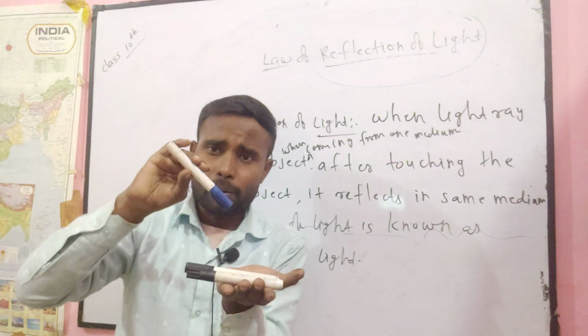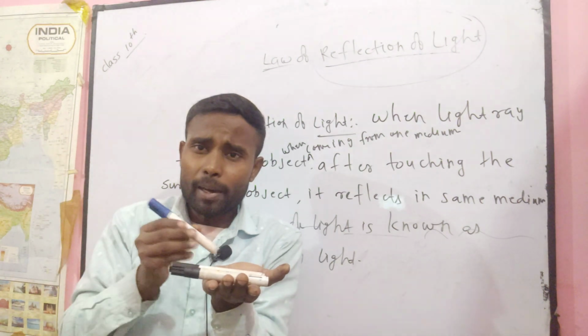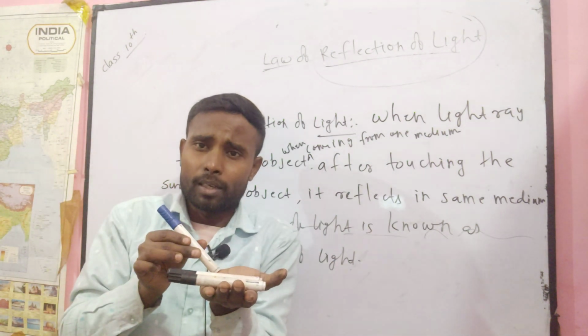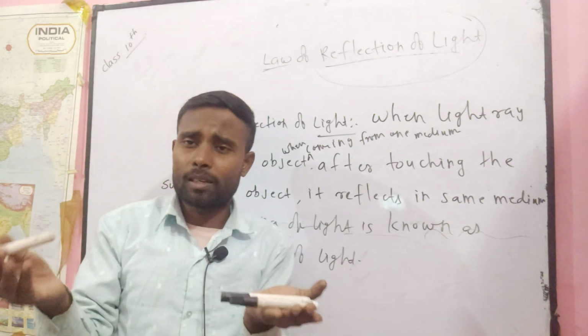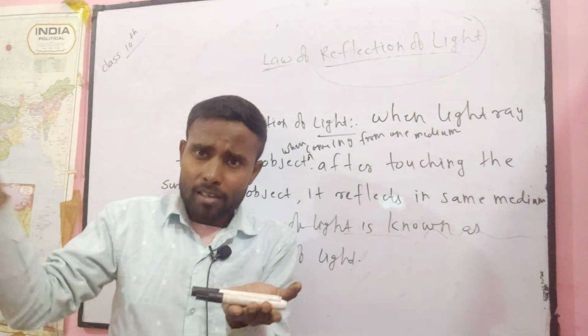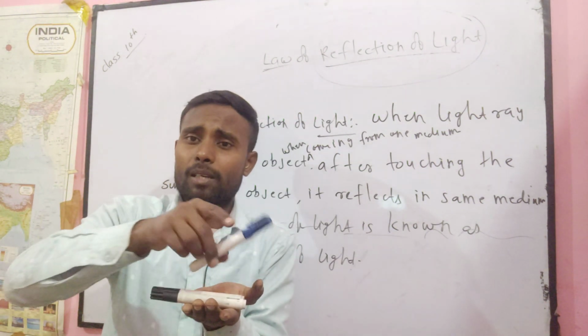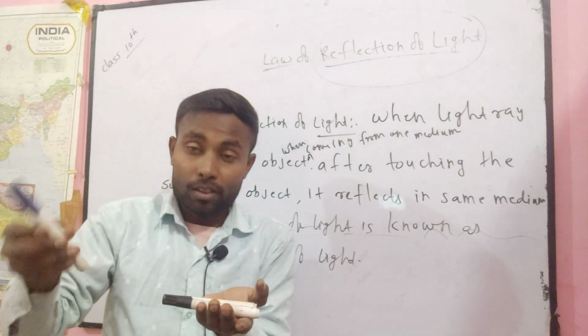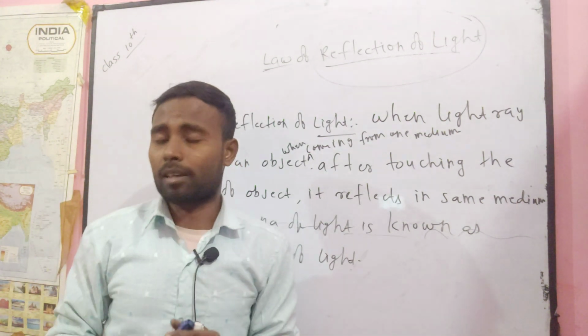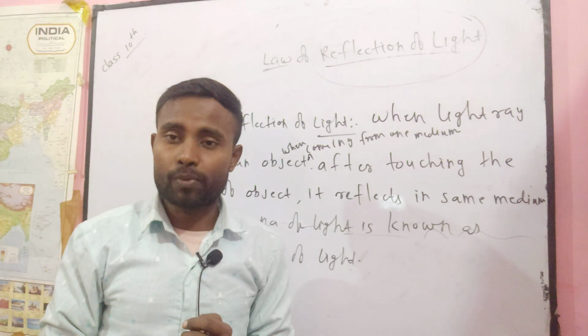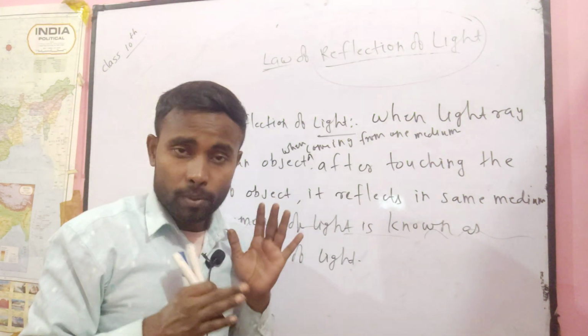It doesn't matter whether it always comes this way, it may come in different ways. After touching the surface, it reflects in a different way, and this phenomenon is known as reflection of light.